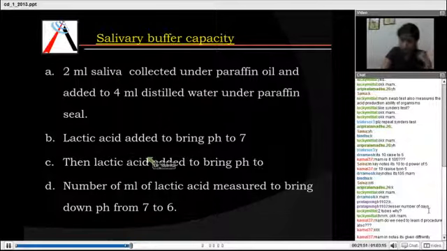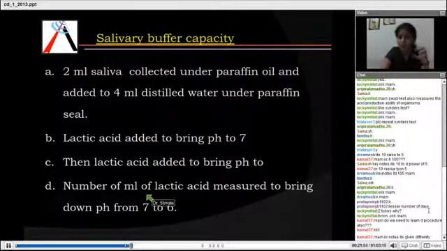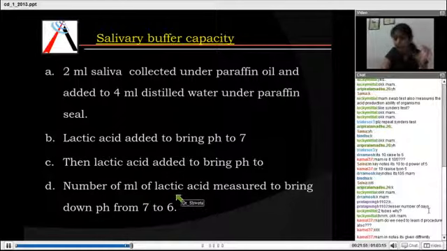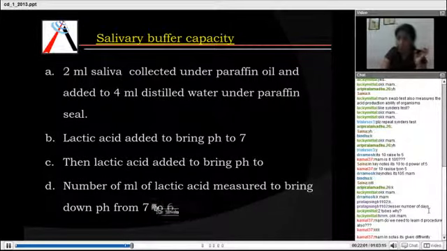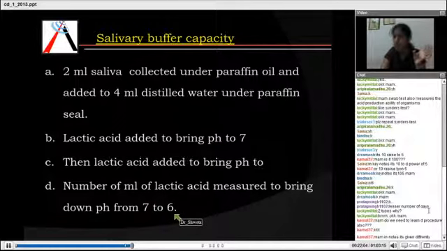So what you do, the number of ml of lactic acid which is actually used to bring down the pH from 7 to 6. The more ml used, the patient is more caries active. The fewer ml used, the patient is less caries active. Understood?